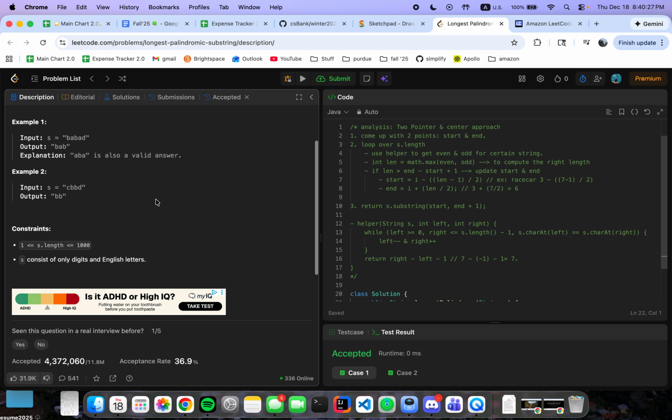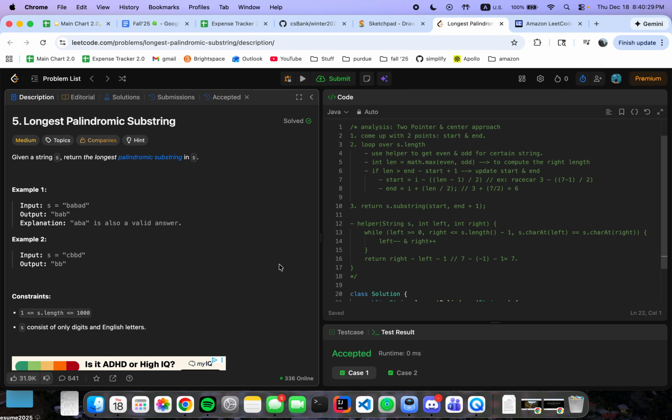Then how we are going to approach this question is just like the usual two pointers. We're going to have two variables, start and end. As we go over the length of this string s, we're going to have this really simple helper function, which I wrote down here, to get even and odd cases for a certain string. As you can see, the strings can be either even or odd, so we are using two different approaches for these two cases.